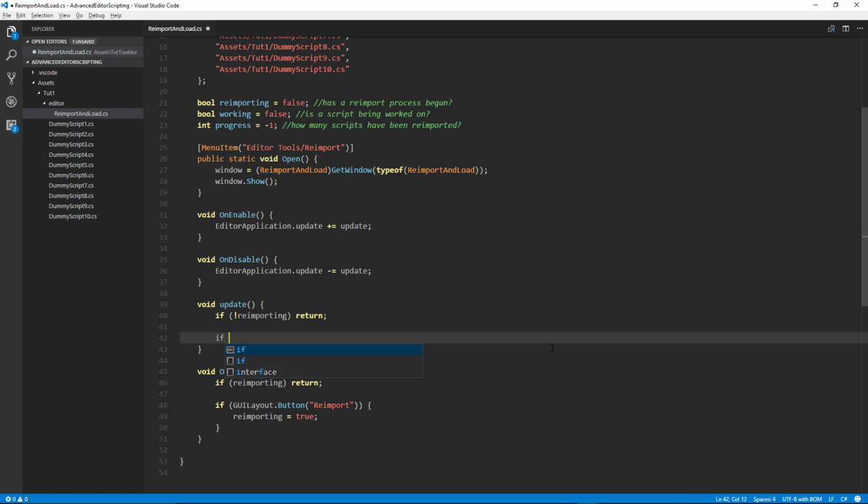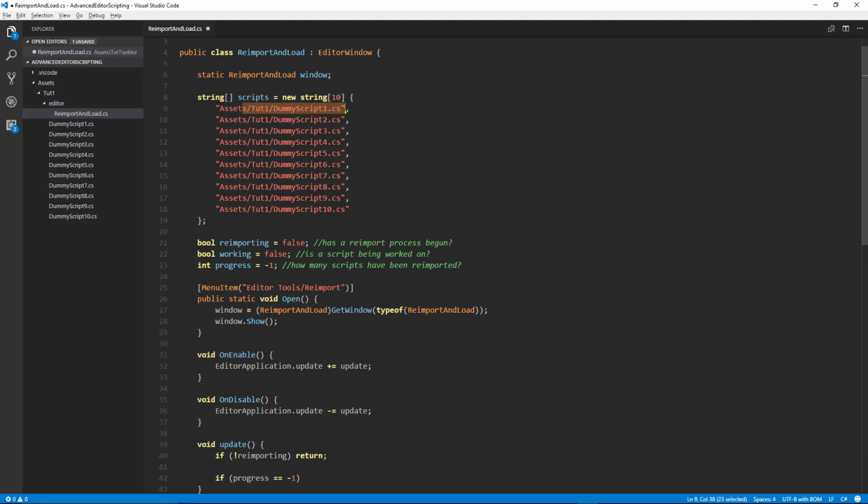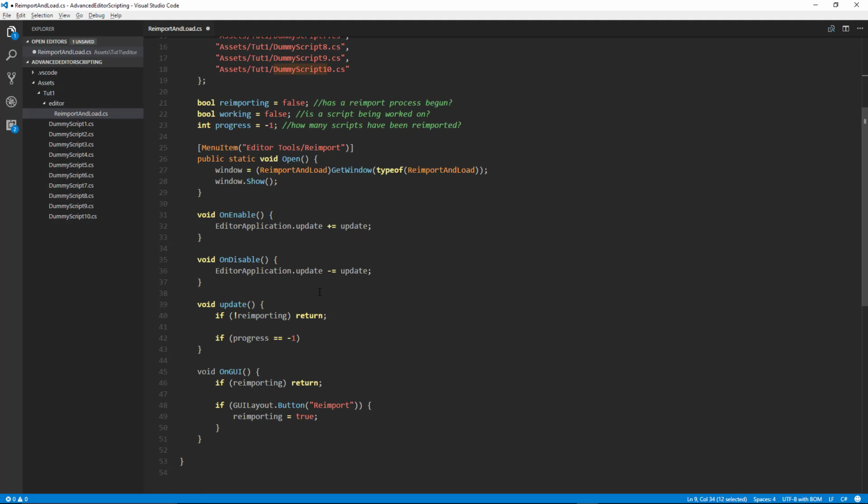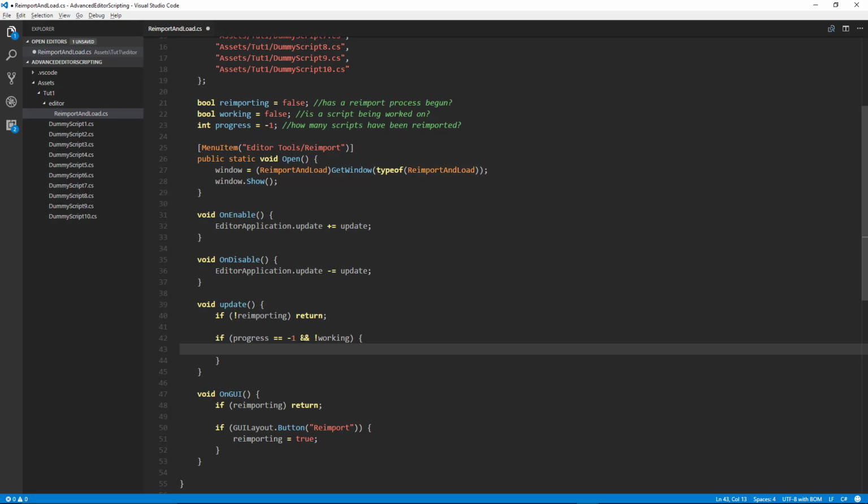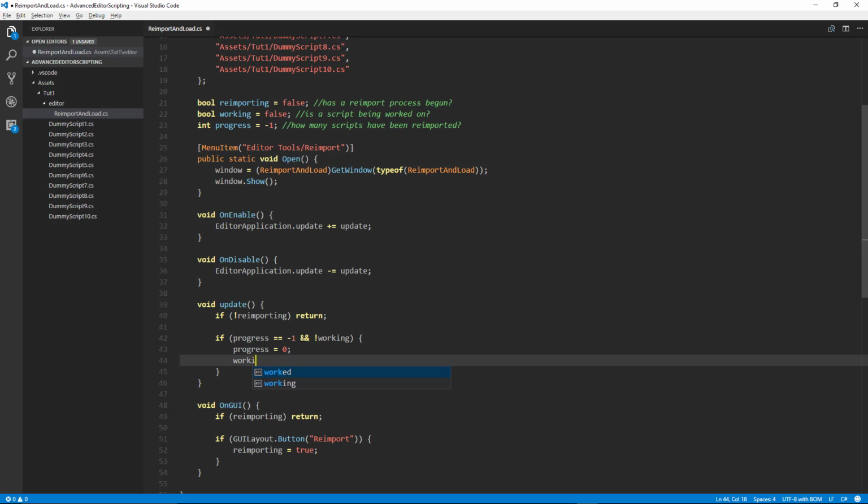What we would want to say is, if progress is equal to -1. So we're just trying to determine if we've progressed to this script. So we'll say if progress is equal to -1 and we're not working, then we want to say progress is equal to 0 and working is equal to true.